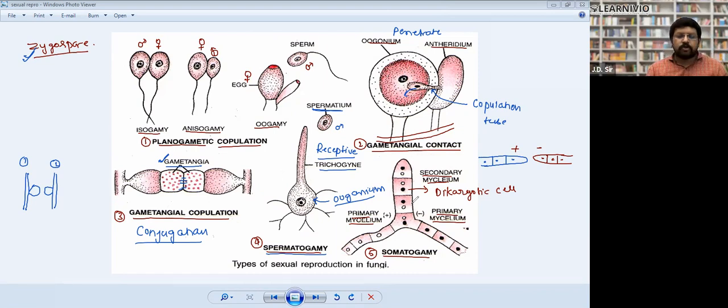Next, somatogamy. In somatogamy, formation of sex organ does not take place. Full stop.